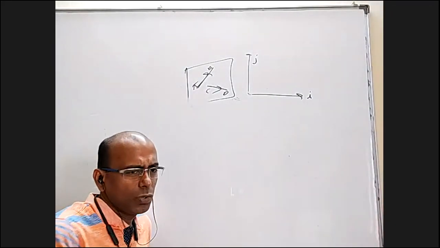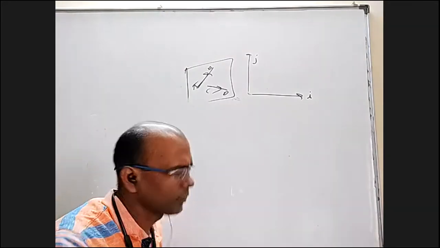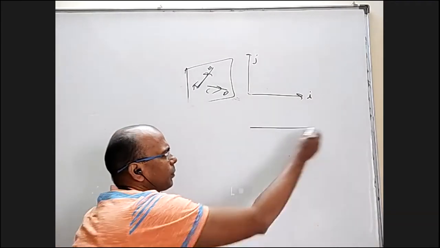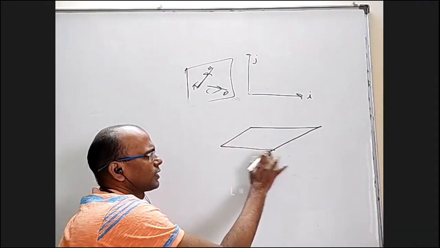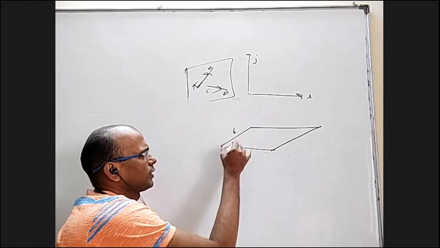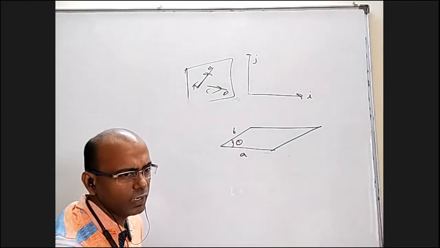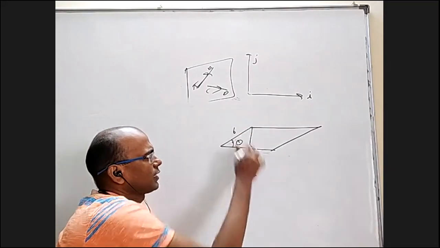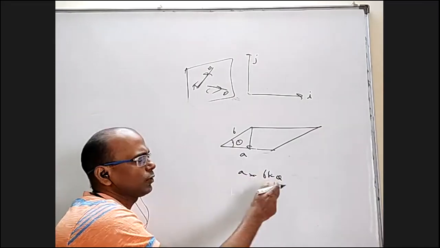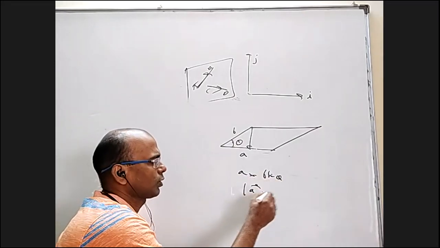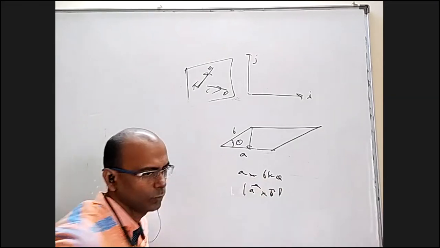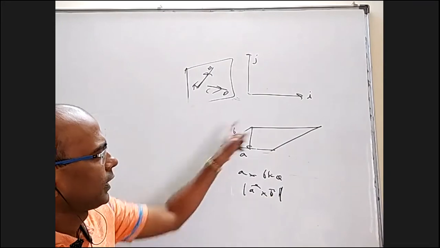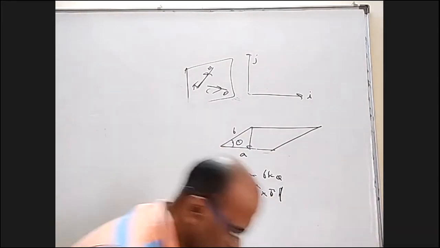Area of parallelogram and area of triangle will be coming in terms of cross product, for the simple reason that if I have a parallelogram, where this is A and this is B and this angle is theta, the formula for the area of the parallelogram is base into height. Base length is A and this height is B sin theta. But A into B sin theta is nothing but mod A cross B. So mod A cross B will give you the area of a parallelogram whose adjacent sides are A and B.